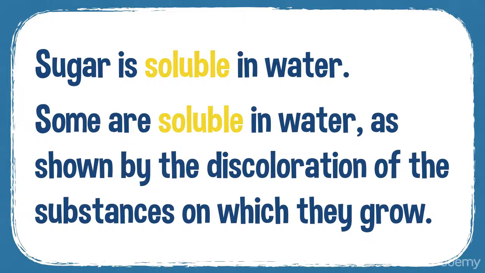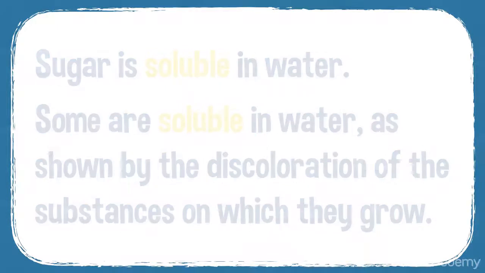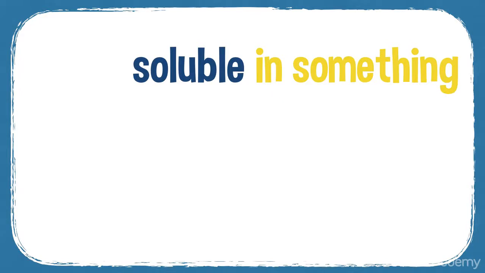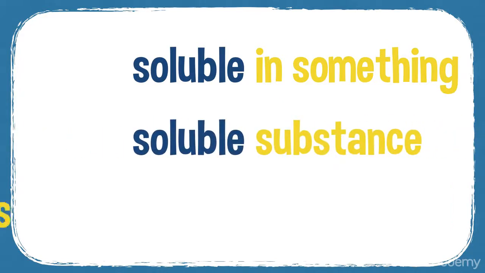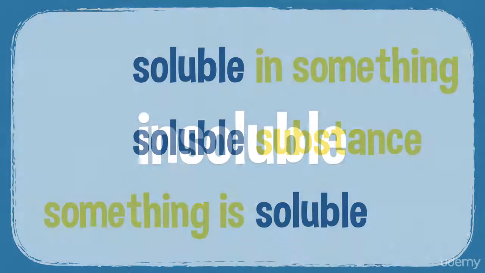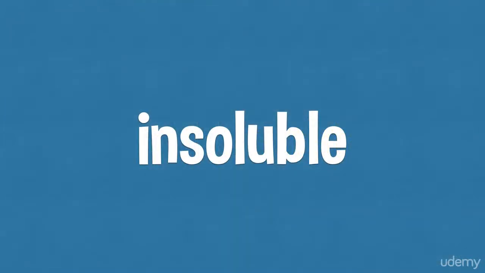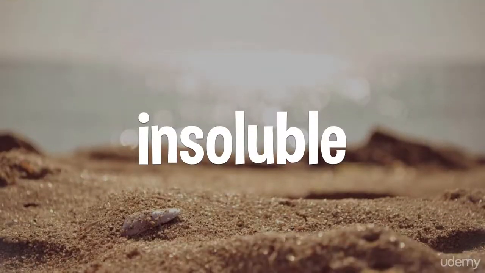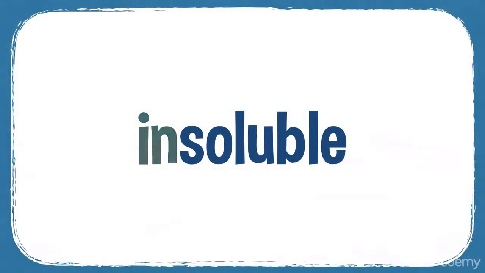and some are soluble in water as shown by the discoloration of the substances on which they grow. So we often talk about something is soluble in something, a soluble substance. Something is soluble, and if it can't dissolve, it's insoluble. Insoluble. So it doesn't dissolve in a liquid. So, for example, sand is insoluble in water. And there's the prefix in. So not un, but insoluble.